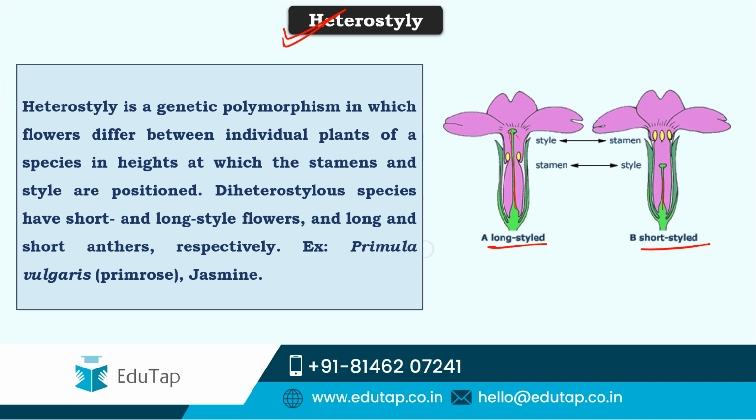Heterostyly can be of various types, like one is distylous species, wherein they have two types of flowers. One is pin-eyed. Here they have a long style and short stamens. As you can see here, these are called pin-eyed flowers. And the others have a short style and long stamens. These are called thrum-eyed. This is very common, and you can observe it in Primula vulgaris, that is primrose plants, and jasmine as well. This condition again leads to inevitable cross pollination only.